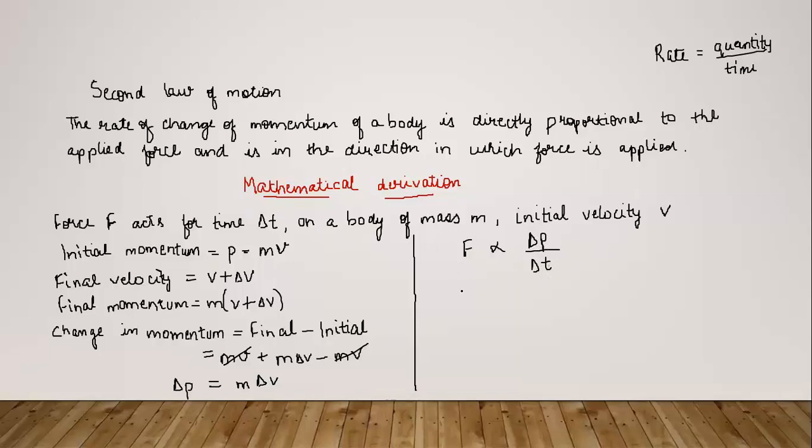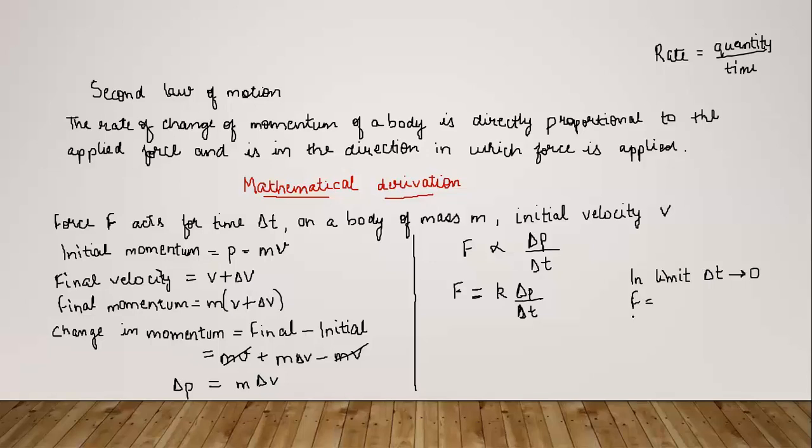When some quantity is directly proportional, we can change the proportionality sign into the equal to sign by writing some constant of proportionality. Here we will take k. We can take any constant, doesn't matter. F equals k delta p by delta t. Now in the limit delta t tending to 0, we had discussed this concept when we were discussing velocity and acceleration.